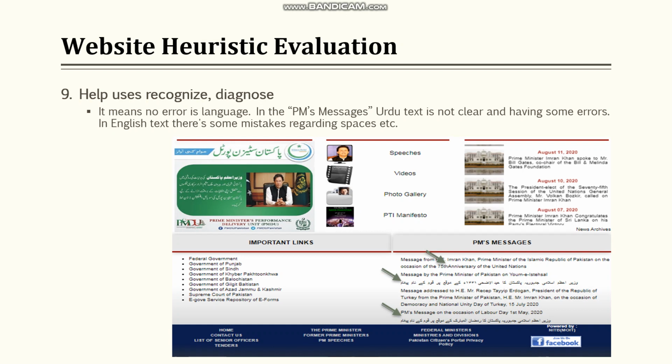Help users recognize and diagnose. My heading means that in this heuristic evaluation, point 9 means no errors in language. In the PM's message, the Urdu text is not clear, and the English text is also not clear. As you can see, the arrow indicates the 75th anniversary. The "th" should be in the upper part, and "anniversary" and "75" should have some space.